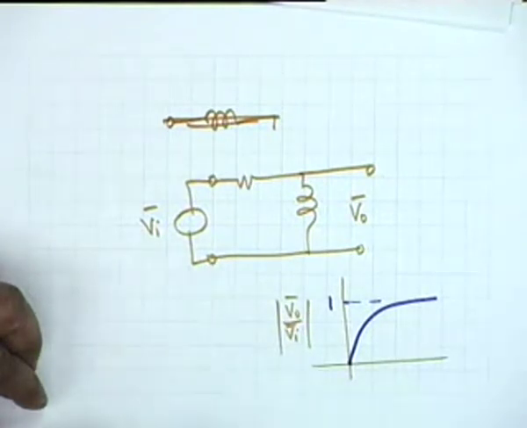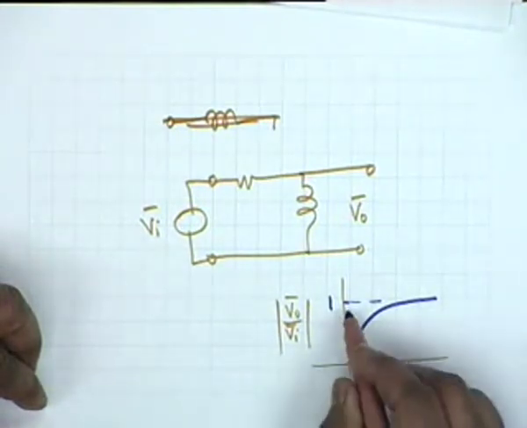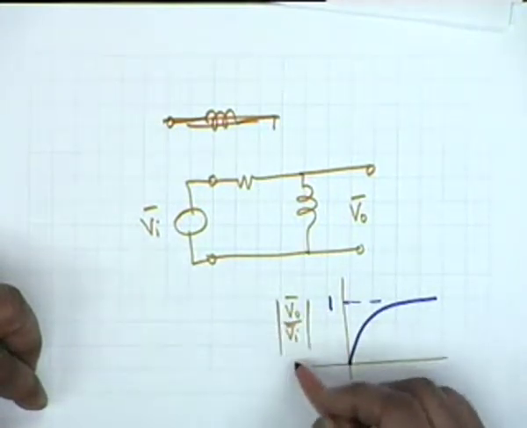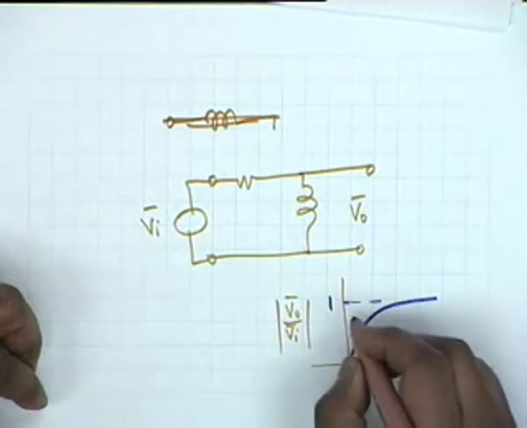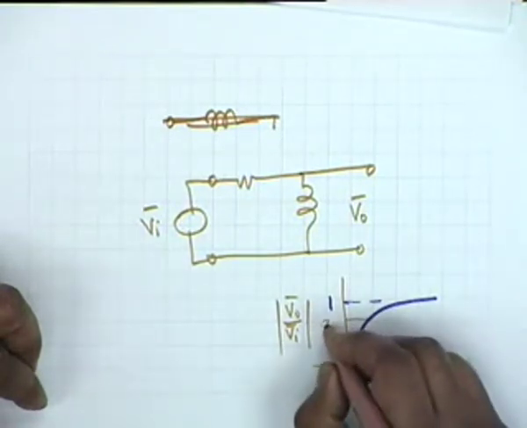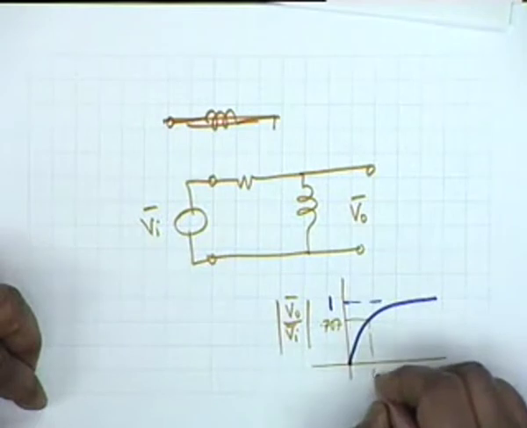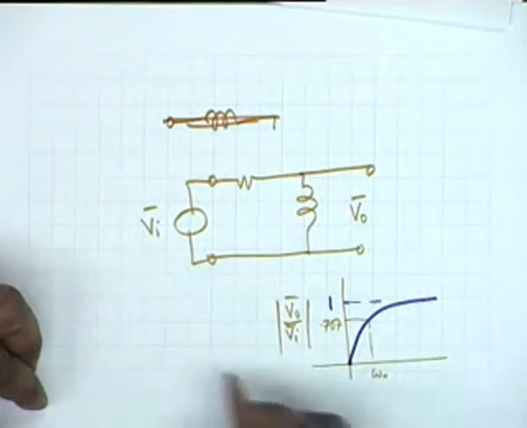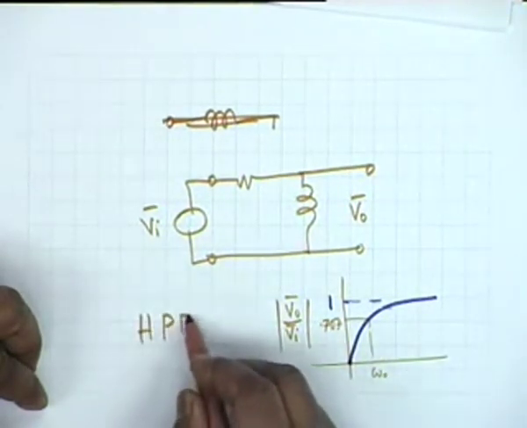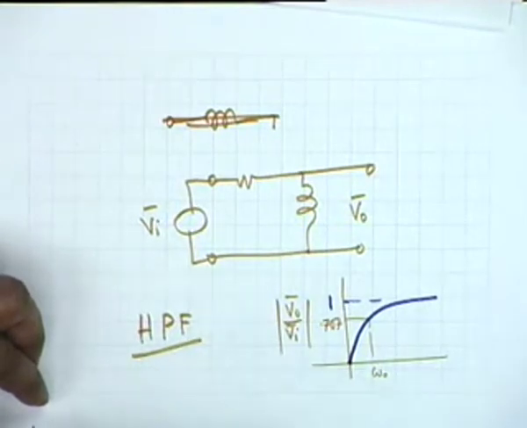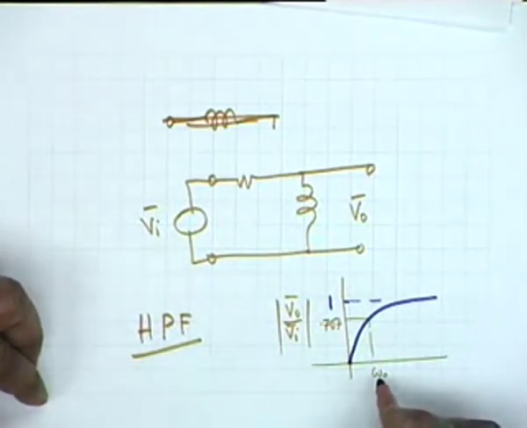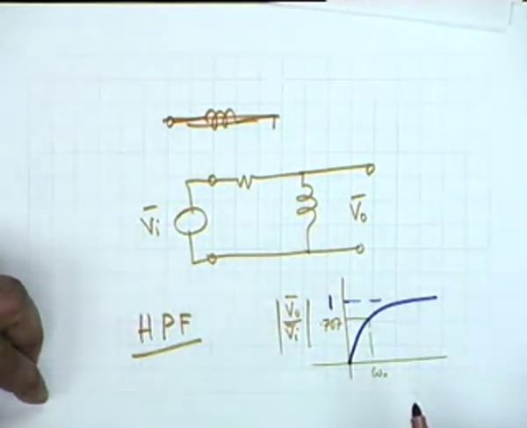And once again you can define a half power frequency as the frequency at which the ratio of the two voltages becomes 0.707. This would be omega 0, and we say this is a high pass filter with a half power frequency or cutoff frequency of omega 0.